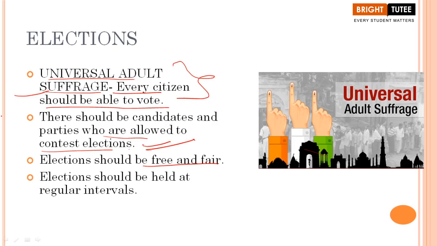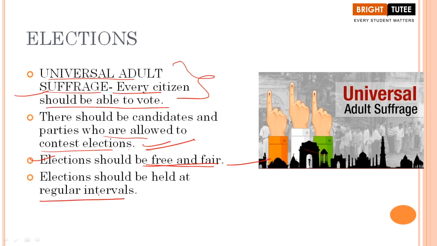and they should not be forced to choose any particular party. Yes, we all know that malpractices are happening here in our country whenever elections are taking place at the local level. We definitely have certain examples of that. Whenever you see newspapers or TV, you will read news where people are forced or given money to vote for a particular party. Despite that, we see that it has been reduced here in our country, right? The Election Commission has been quite vigilant about it, and this practice of free and fair elections is happening in our country. Elections should also be held